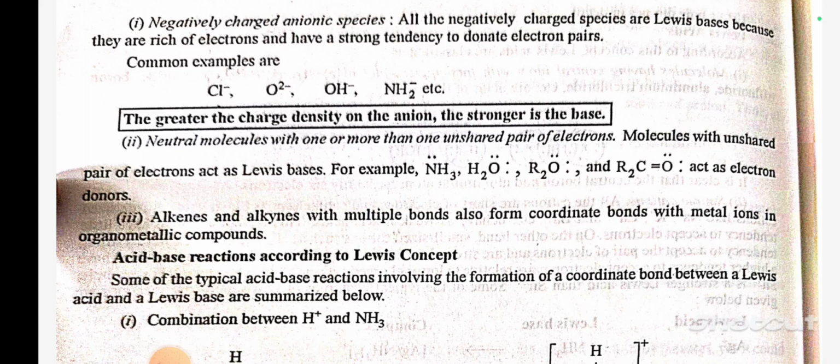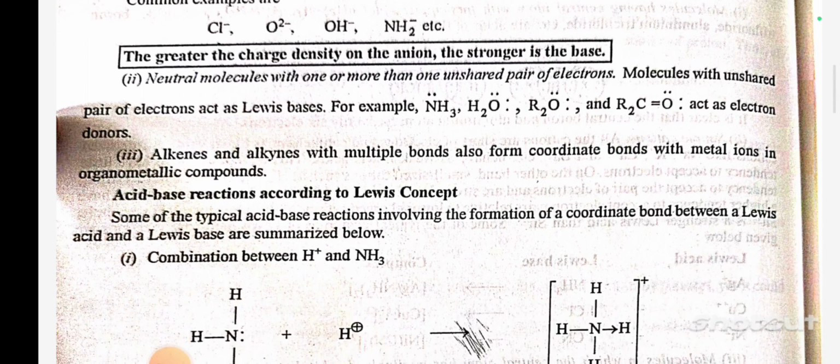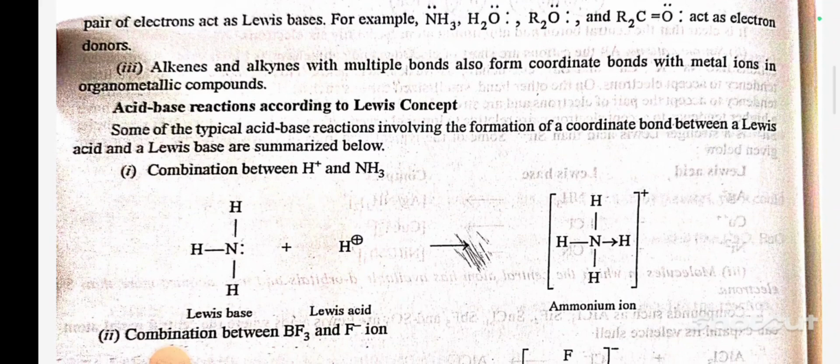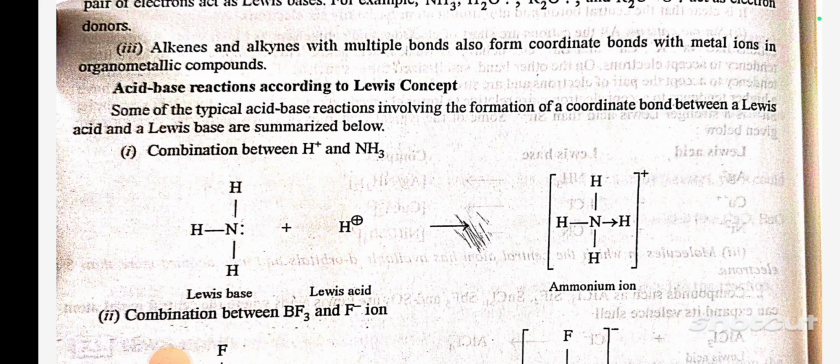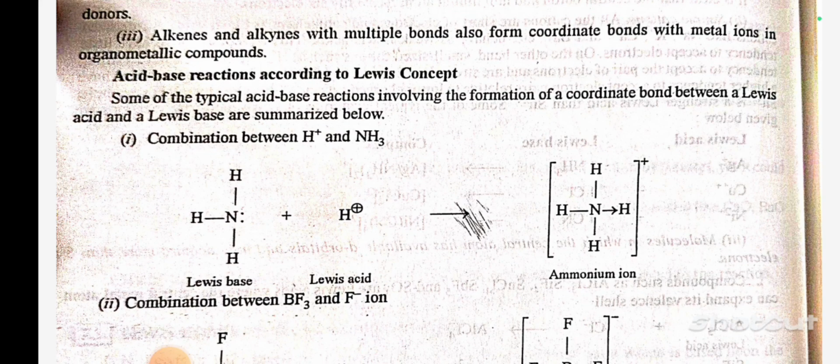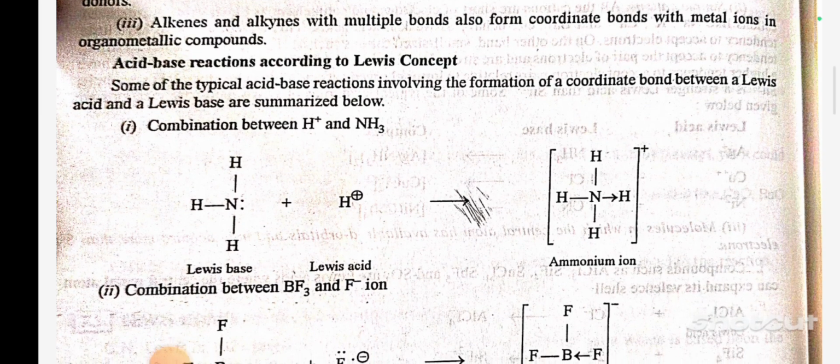Number 2. Neutral molecules with one or more than one unshared pair of electrons. Molecules with unshared pairs of electrons act as Lewis bases. For example, NH3, H2O, R2O and R2CO act as electron donors. Number 3. Alkenes and alkynes with multiple bonds also form coordinate bonds with metal ions in organometallic compounds. Acid-base reactions according to Lewis concept.